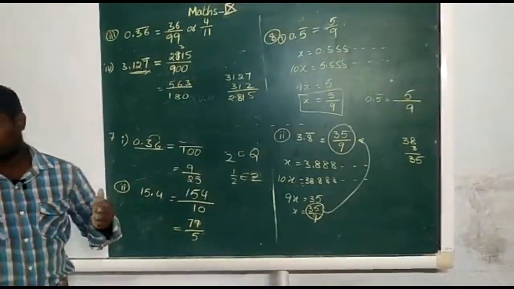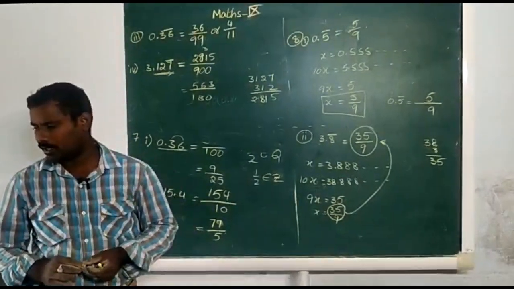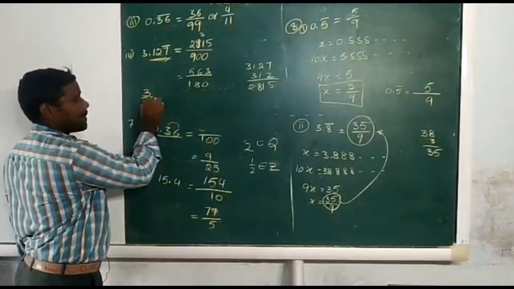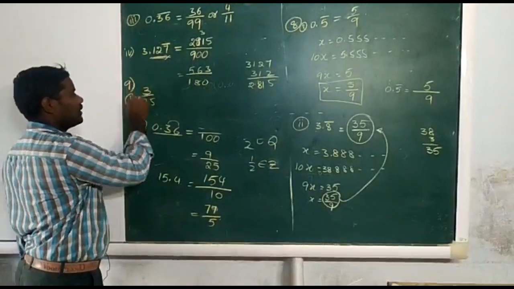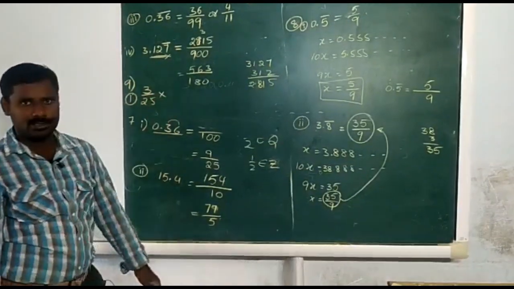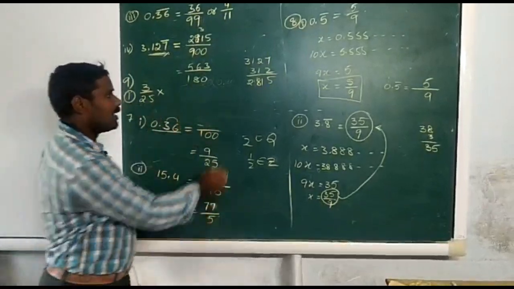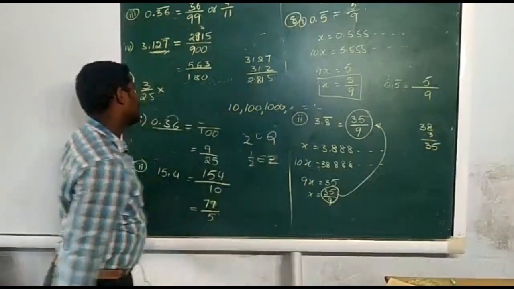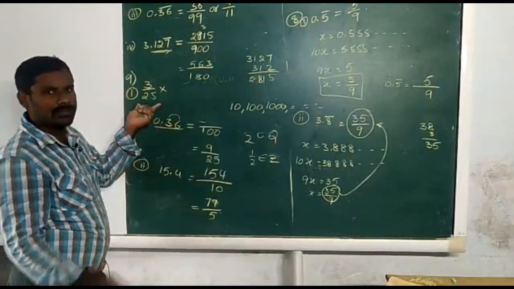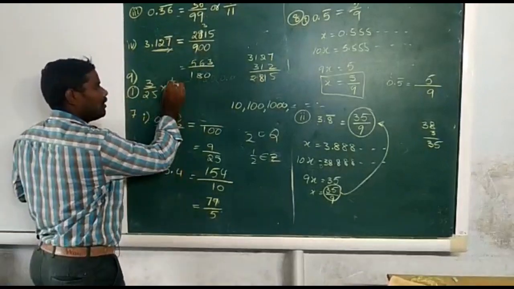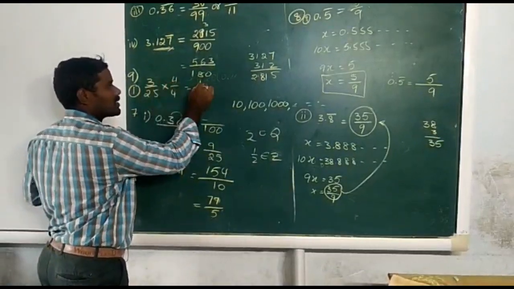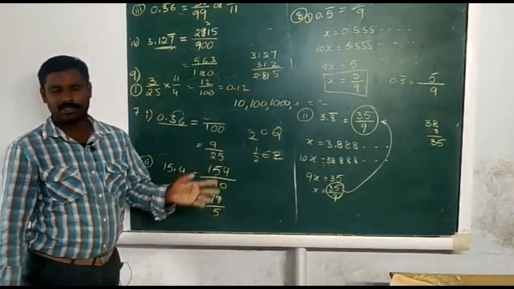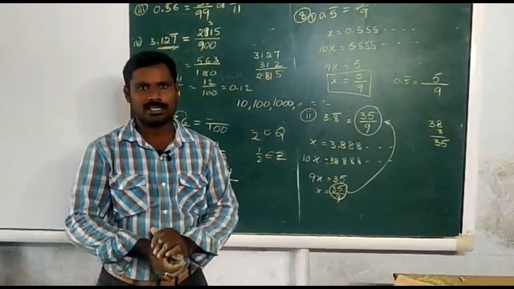And we have only one last problem: without actually dividing, find whether the decimal is terminating or not. 3 by 25. Ninth problem, first one, without doing division. Just convert the denominator into 10 or 100 or 1000 like this. Now it is 25, so just multiply by 4, since 4 times 25 is 100. Multiply and divide by 4: 4 times 3 is 12 by 100, which can be written as 0.12. It is a very simple way. Like this you have to complete exercise 1.1 successfully. Thank you.